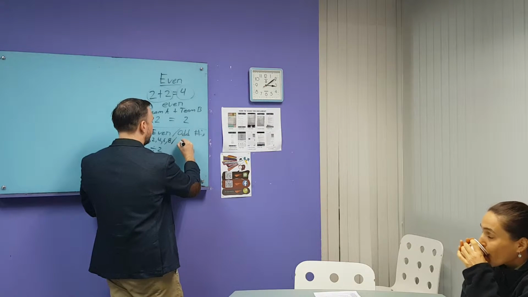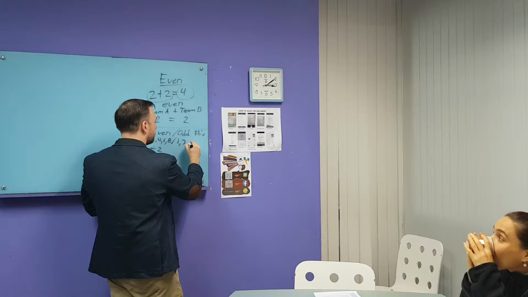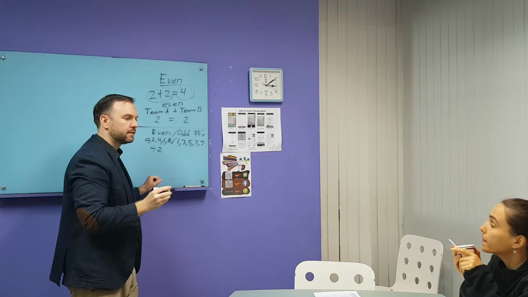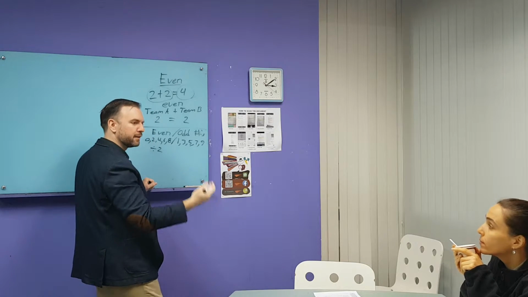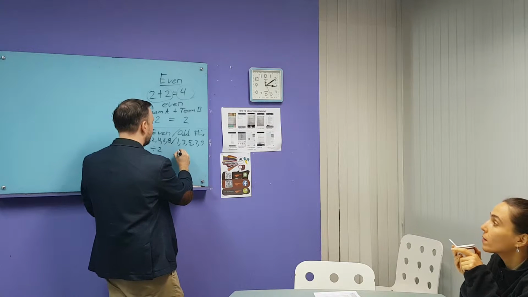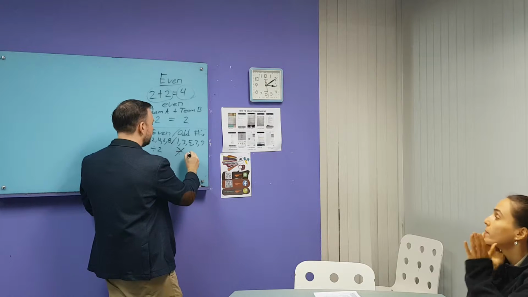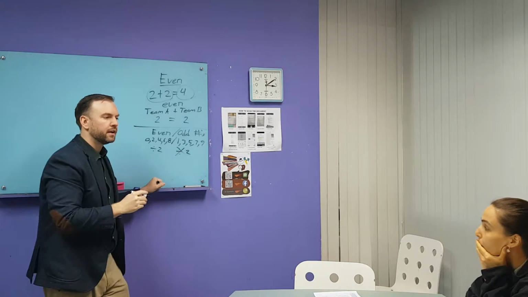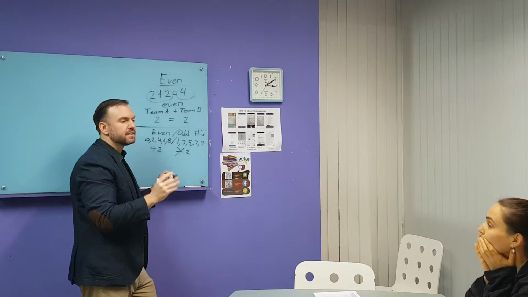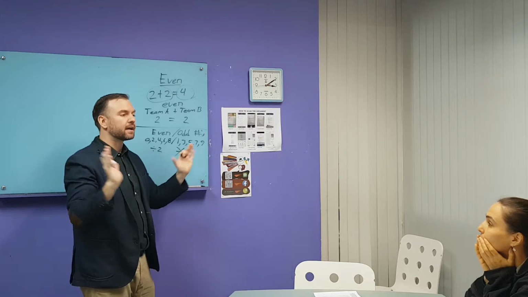But over here we have odd numbers: 1, 3, 5, 7, 9, 11, 13, 15. I cannot divide by 2. 1 divided by 2 is a half, it's not a whole number. 3 divided by 2 is 1 and a half, it's not a complete number, not a whole number, right?